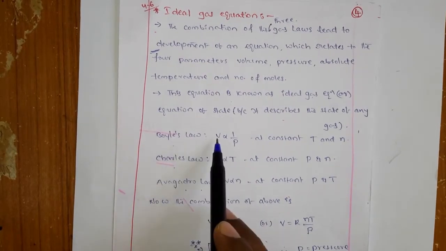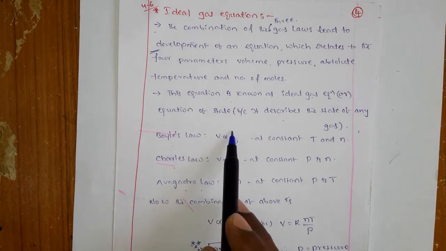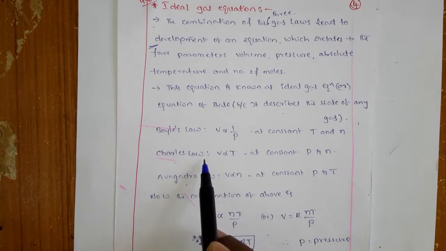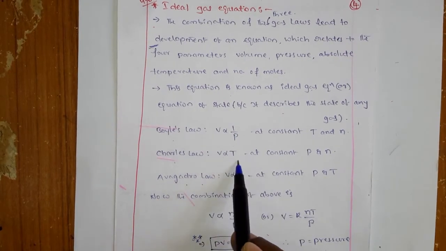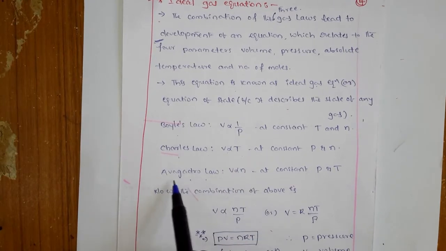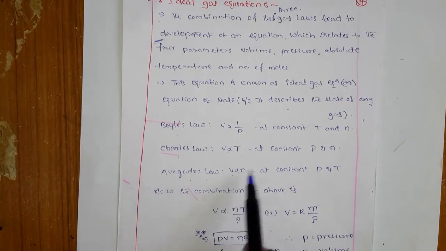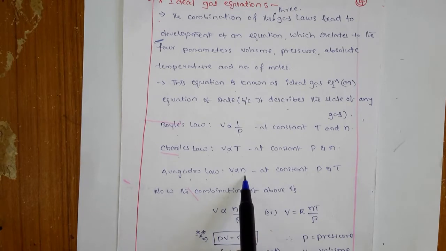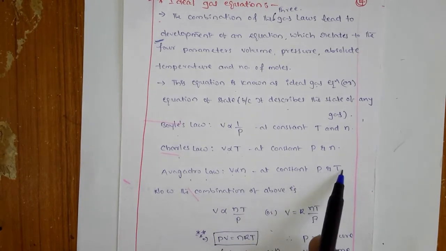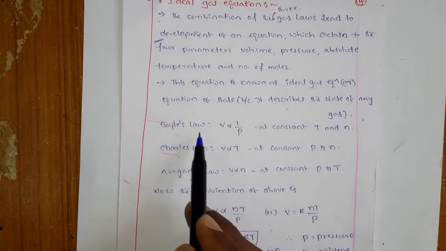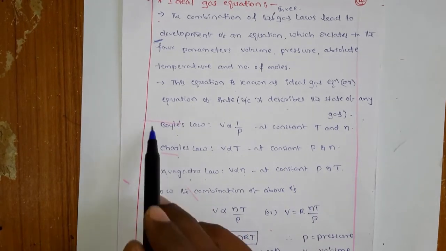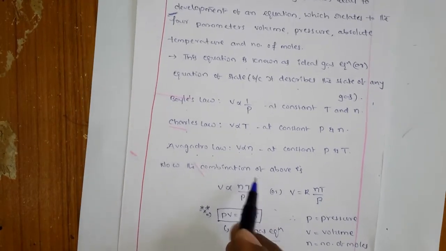What is Boyle's law? Boyle's law is V is directly proportional to 1 by P, and Charles law is V directly proportional to the absolute temperature, and Avogadro's law is the volume is directly proportional to the number of moles or number of molecules at constant P and T. So now you have to combine all these three laws. So what is that law?